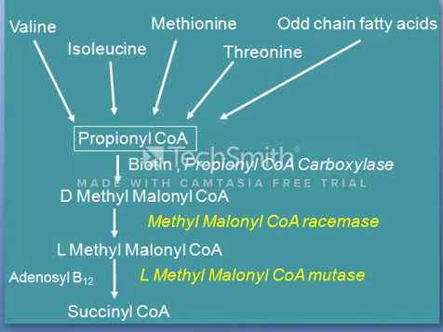Let's begin with the cycle here. The propionyl CoA is also derived from the metabolism of valine, isoleucine, methionine and threonine. Propionyl CoA is first carboxylated to methylmalonyl CoA by a biotin dependent carboxylase, and then racemase acts on D-methylmalonyl CoA to give L-methylmalonyl CoA. Then the L-methylmalonyl CoA is rearranged to form succinyl CoA by L-methylmalonyl CoA mutase. The reaction needs vitamin B12 coenzyme. The succinyl CoA then enters the TCA cycle, is finally converted to oxaloacetate, and is used for gluconeogenesis.